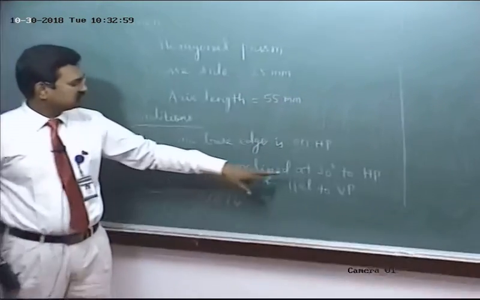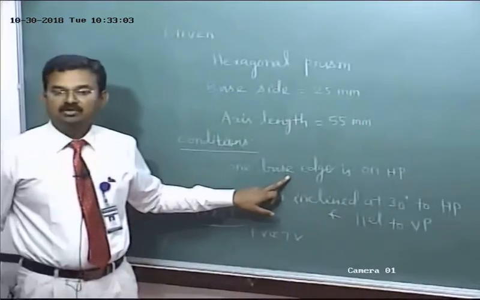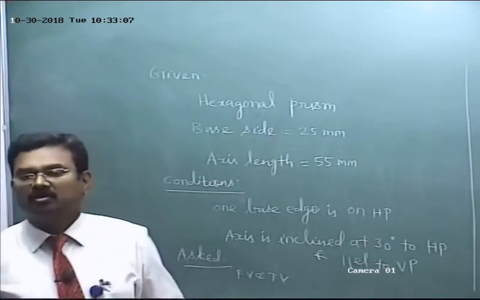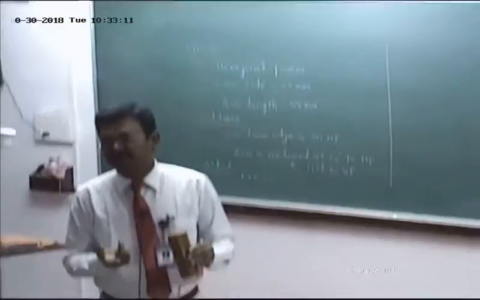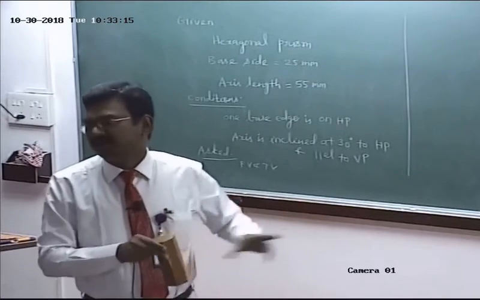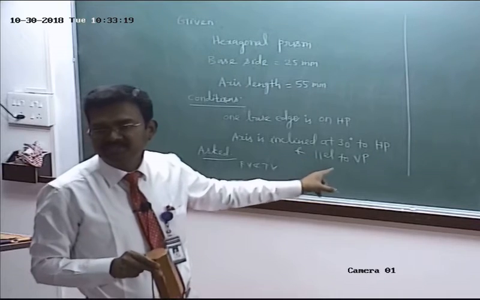Here, the axis is inclined to HP and parallel to VP. Then, what are the other conditions? One base edge is resting on HP. Instead of base edge, the problem can be asked like one of the corners is resting on HP. So, corner means you have to change the top view accordingly. What is the condition here? One of the base edges is resting on HP.